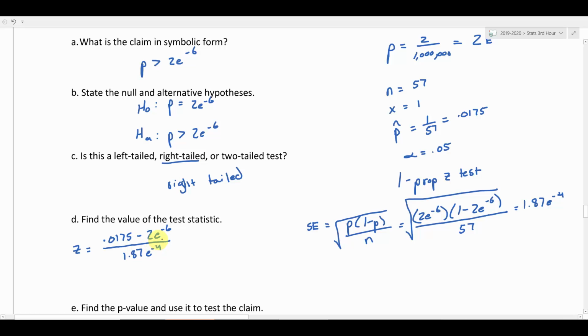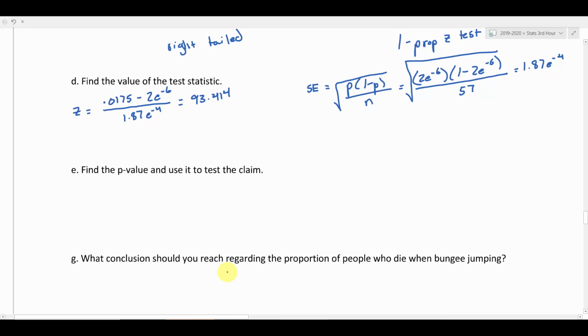This is how many standard deviations away we are from what we expected to get. If I do this correctly, you should get 93.414. That is a lot of standard deviations away. 93.414 standard deviations is extremely rare. In fact, I'm going to spare you the calculation of the p-value. I think you know that if you're 93 standard deviations away, the probability of that happening is simply going to be 0 plus. But if you must do the calculation, you can draw your normal distribution.